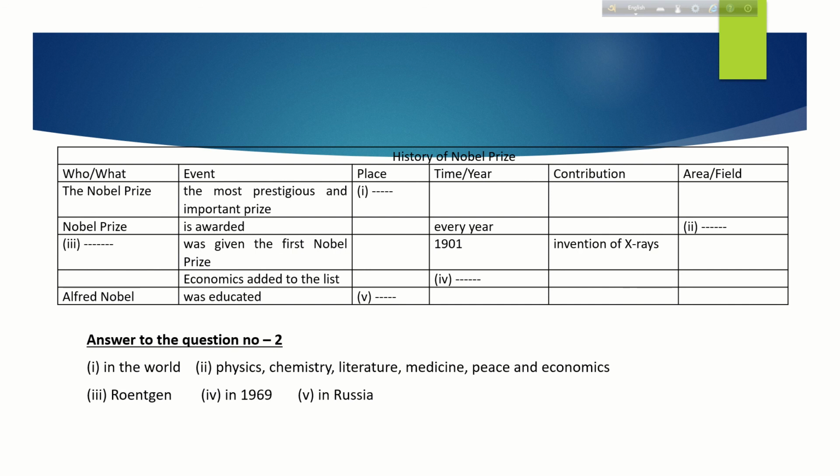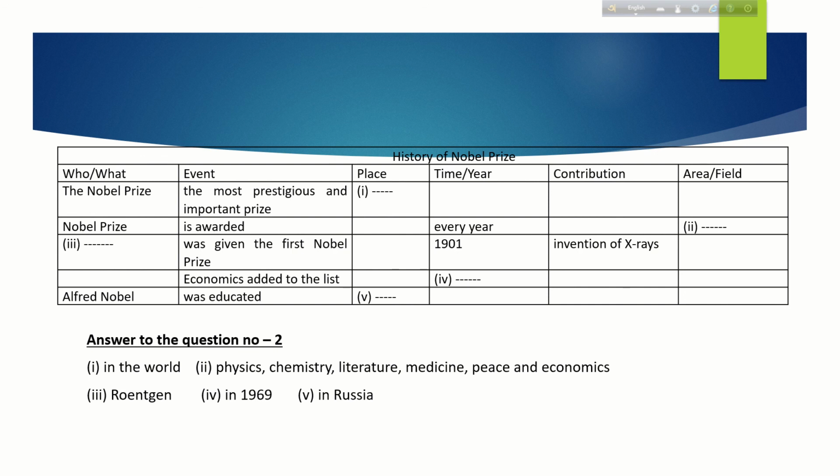Second one: Nobel Prize is awarded every year, area or field. In which field? Physics, chemistry, literature, medicine, peace, and economics. Economics was added later on. So these 6 fields.